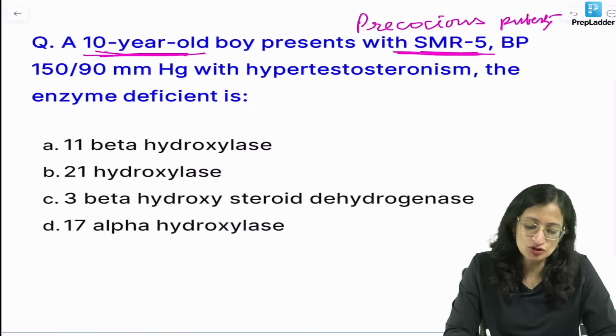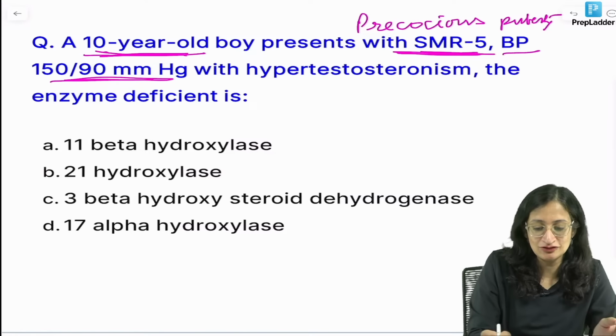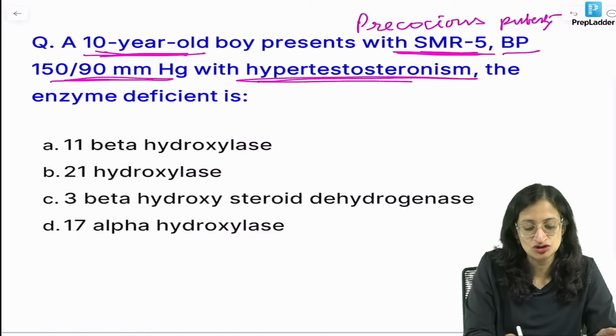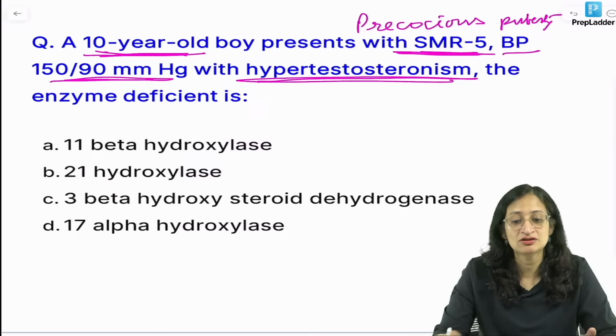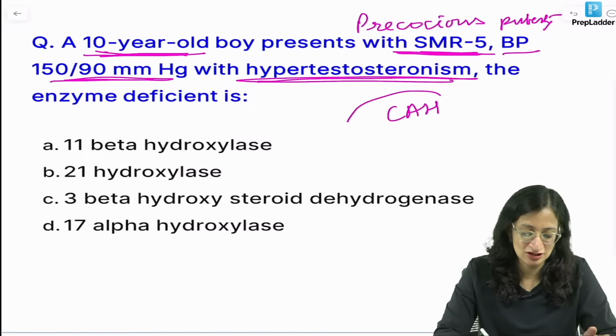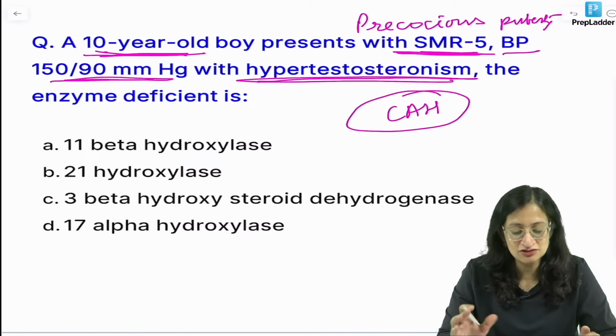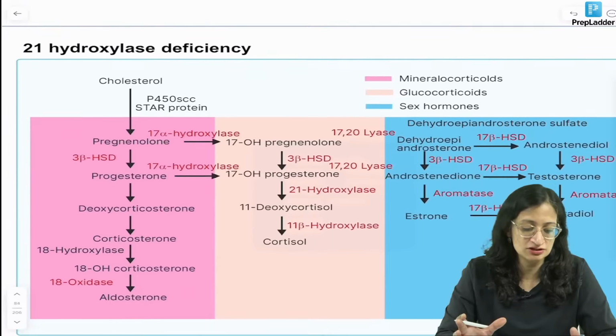Okay. So BP is 150 by 90. That means definitely there is hypertension and hypertestosteronism. What is the enzyme deficient? So here we are possibly dealing with a case of congenital adrenal hyperplasia. Yes. So let us first discuss a little bit about CAH. We will come back to answer this question.